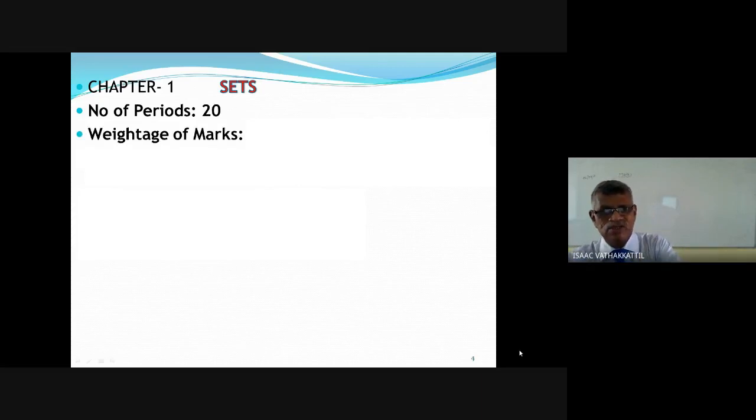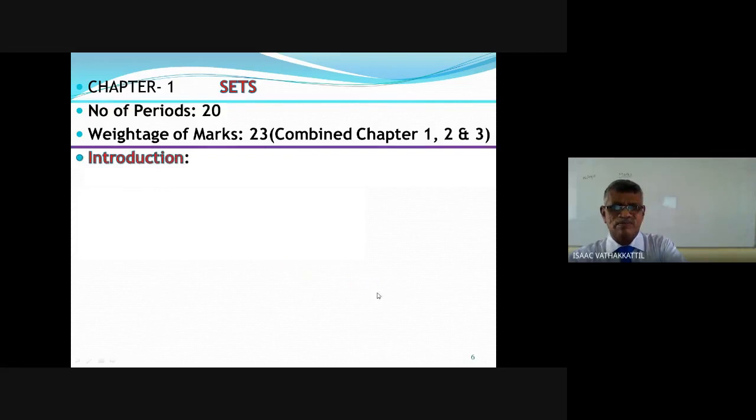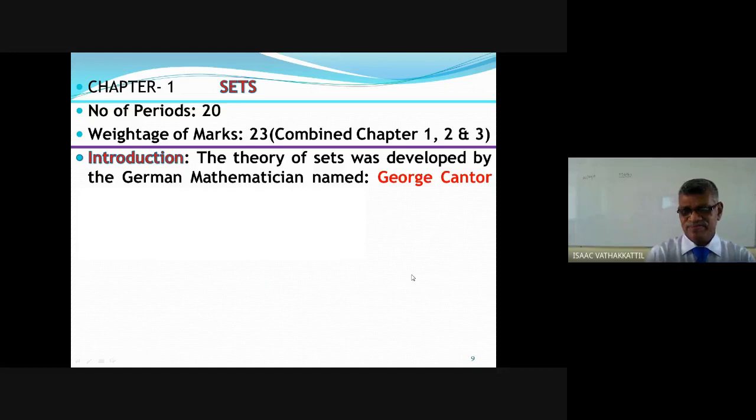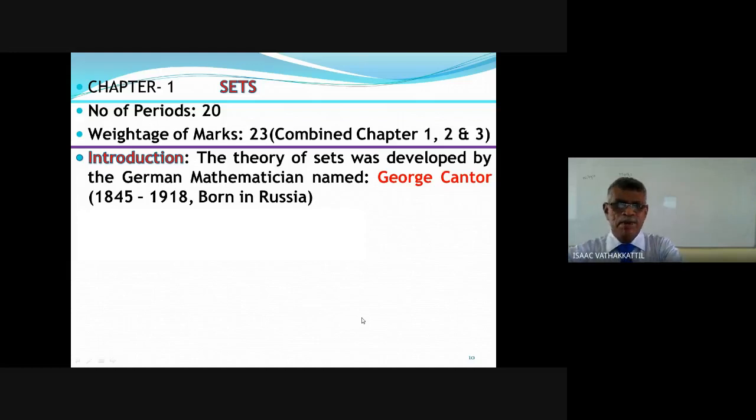What is a set? I think I shared this earlier. The theory of set was developed by a German mathematician named George Cantor. The person who introduced set theory is George Cantor. It is a major branch of, I can say, the beginning of mathematics. Something has to begin.